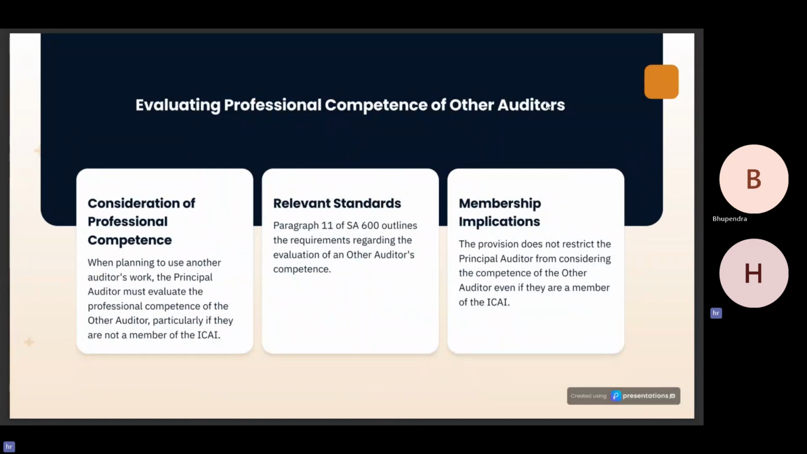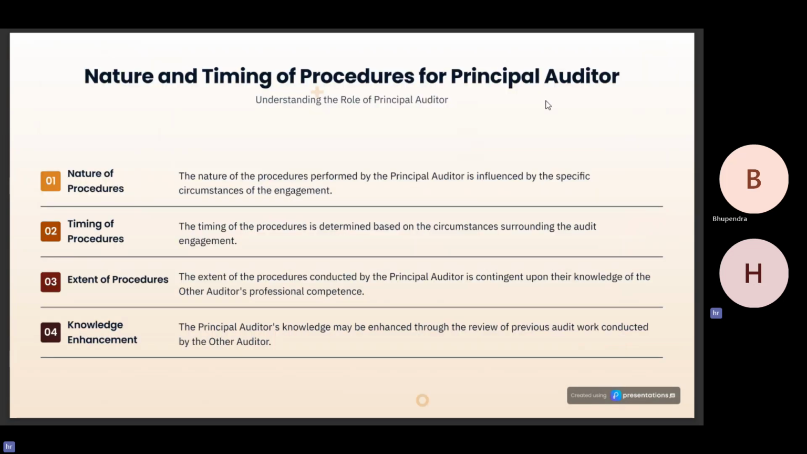Basically, if someone is not a member of ICAI, then evaluating their professional competence is mandatory. But if someone is a member of ICAI, the provision does not restrict the principal auditor from considering the competence of the other auditor, even if they are a member of ICAI. Basically, the nature, timing, and extent of the principal auditor's procedures depend upon the professional competence of other auditors.